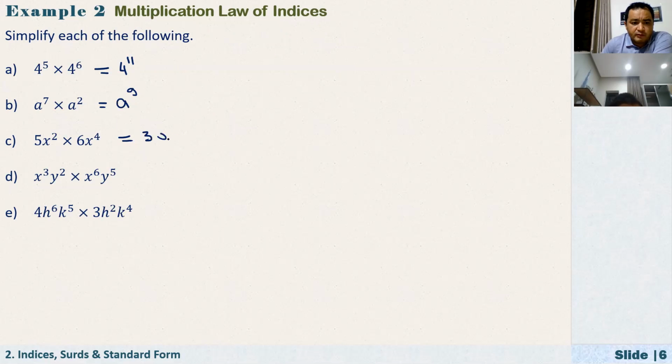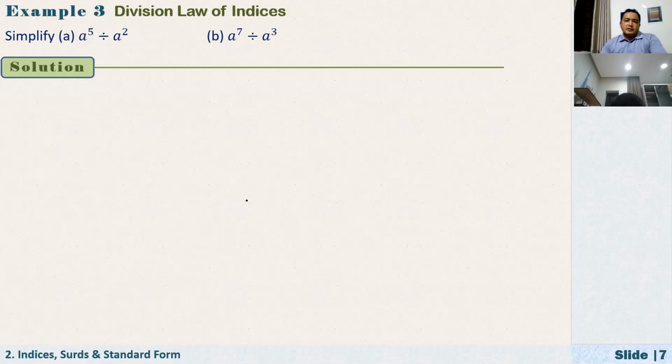30 x to the power of 6. Okay. D? x to the power of 9 times y to the power of 7. Very good. E? 12 h to the power of 8 times k to the power of 9. Very good. How about division? We should subtract, right? Bases are the same. So here we have a to the power of 4.